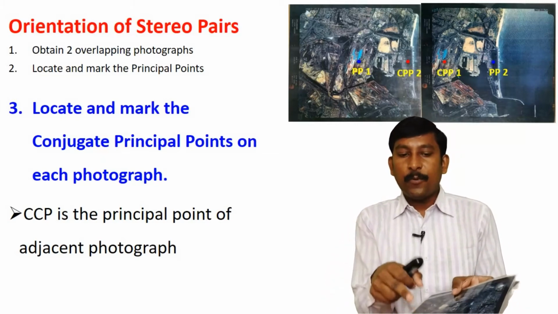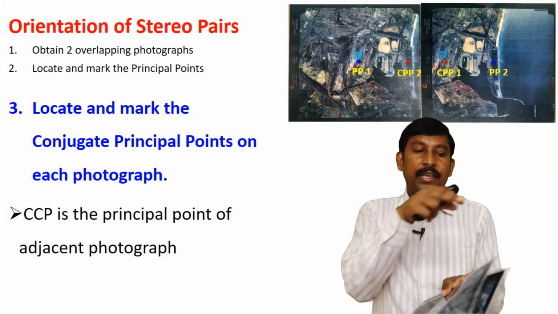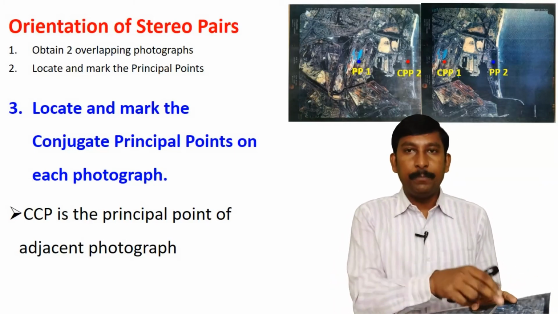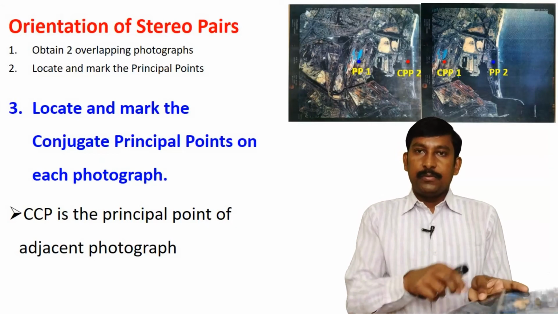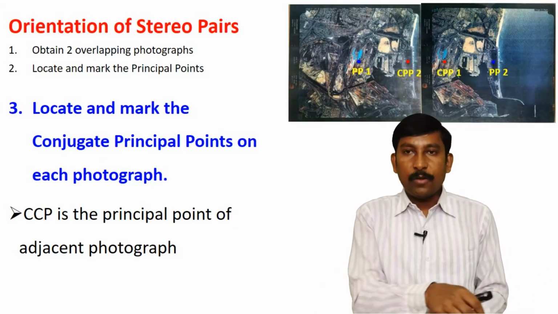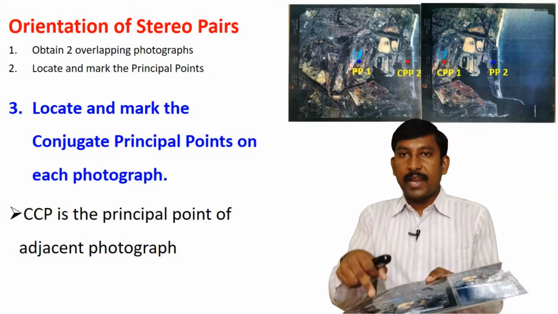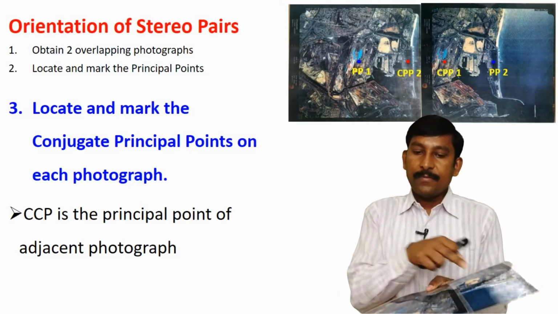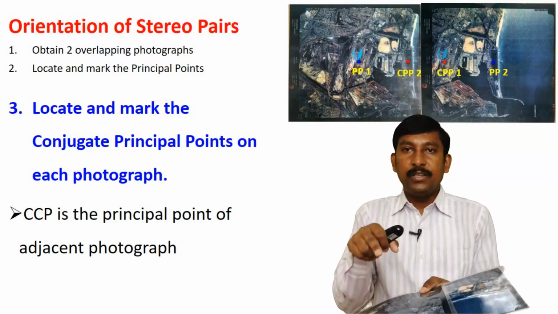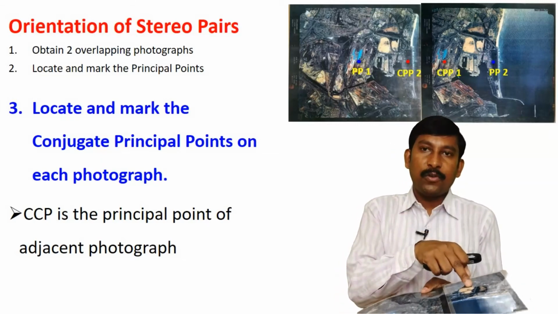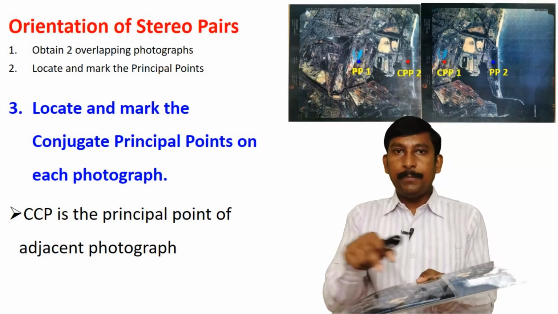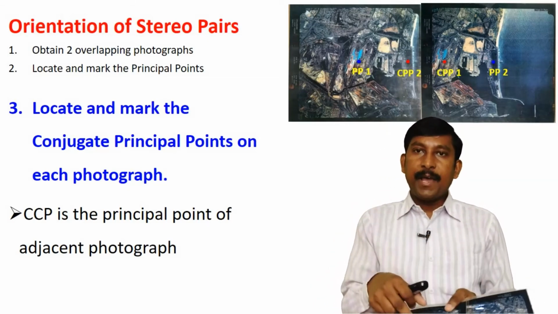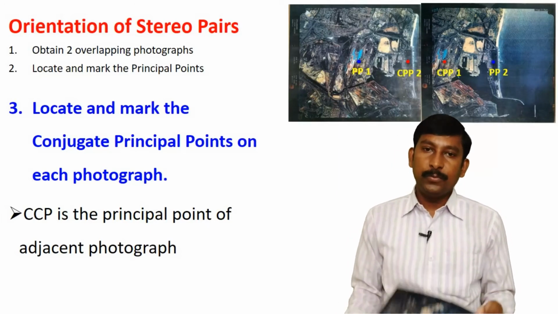If the principal point of the right photograph appears on the left photograph, it is also called a CPP. In simple words, the principal point of the left photograph on the right photograph is called the CPP of the left photograph. The principal point of the right photograph on the left photograph is called the CPP of the right photograph. So you demarcate the CPP of both photographs.